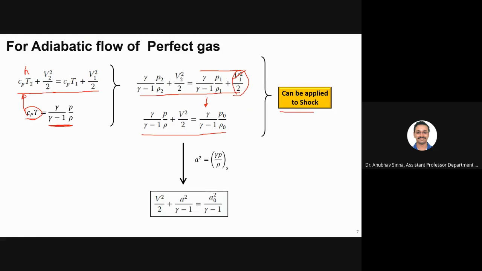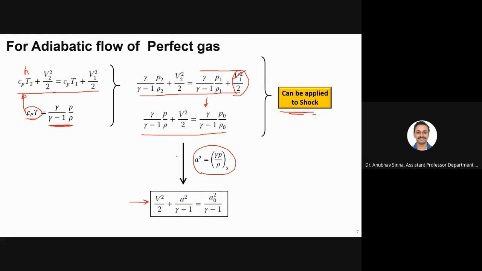Now this can be applied to shock, because nowhere have we assumed isentropic conditions. Also, we know that the speed of sound squared, a squared, is gamma p by rho. If I apply it to this equation, I obtain this one. This is again one relation that we'll use in later derivations.